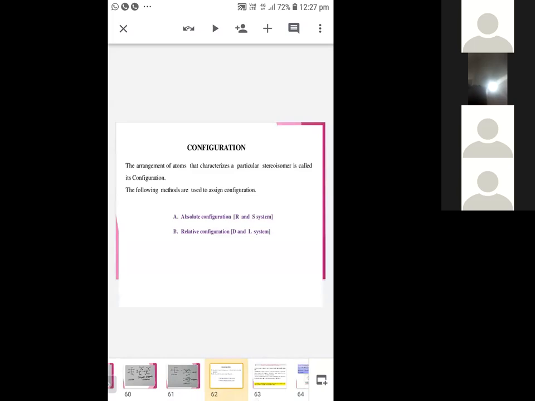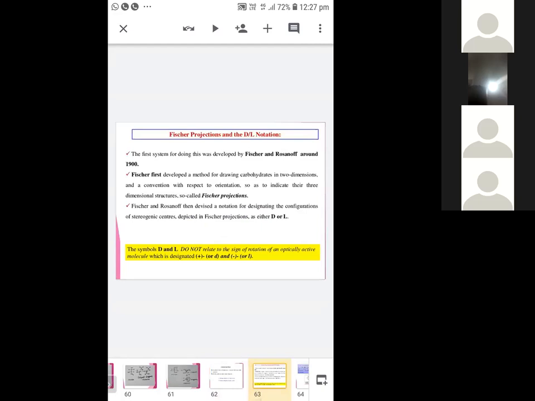Next, let's see the configurations. That is, the arrangement of atoms that characterizes a particular stereoisomer is called its configuration. The following methods are used to assign the configuration. That is absolute configuration and relative configuration. Absolute configuration, nothing but R and S. Relative configuration, DL system. Okay, this system was developed by Fisher and Rosanoff around 1900. And Fisher first developed a method for drawing carbohydrates in 2 dimensions and a convention with respect to orientation so as to indicate their 3-dimensional structure, so-called Fisher projections.